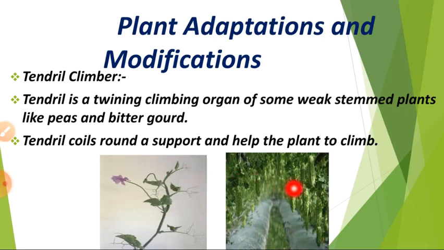And then bittergourd. In the bittergourd, axillary buds are modified into tendrils. So in the sweet peas, leaflets are modified into tendrils, and in the bittergourd, axillary buds are modified into tendrils.